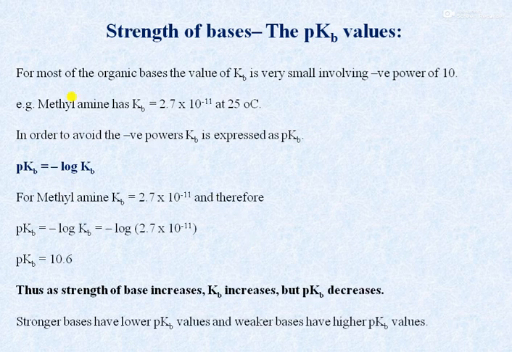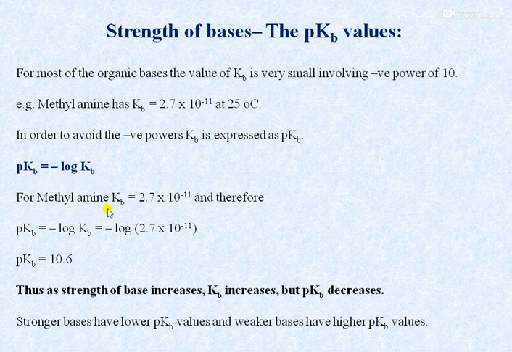For most organic bases, the Kb value is very small, involving negative power of 10. For example, methylamine has a Kb of 2.7 × 10^-11 at 25 degrees Celsius. In order to avoid negative power of Kb, it is expressed as pKb, and we have the equation pKb is equal to minus log of Kb.